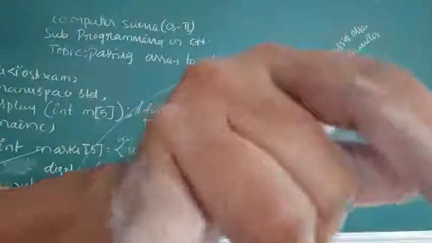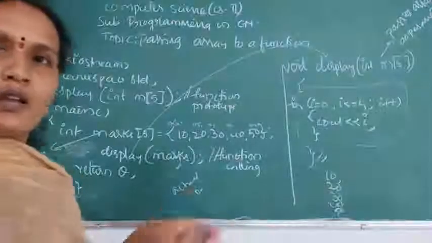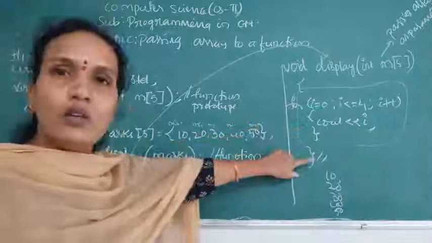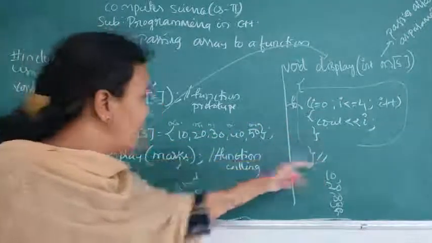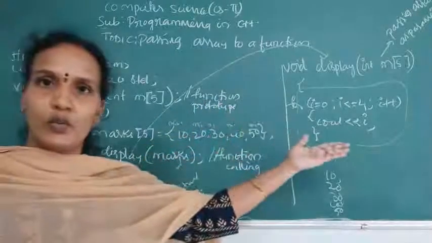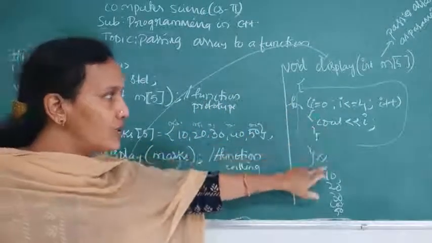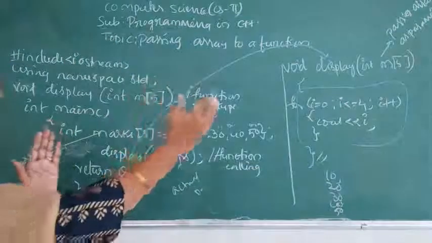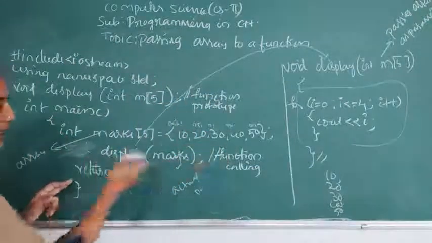When the user-defined function execution is over, control comes out of this part and it will come to this part. When control comes to this line, immediately control jumps to this line, you can see, because the user-defined function execution is over. So it will jump from that line to this line.